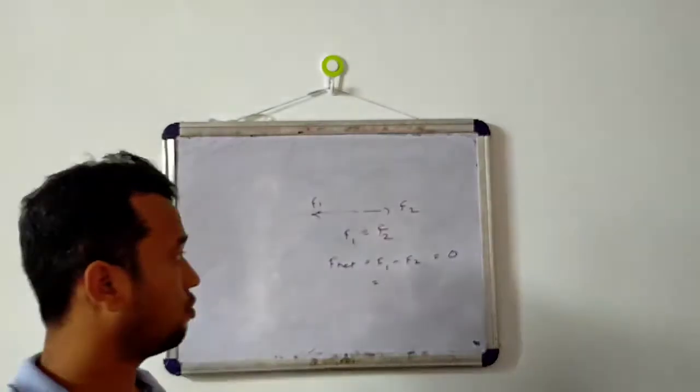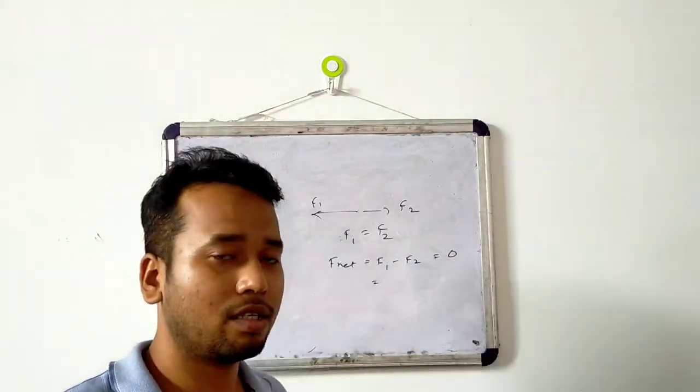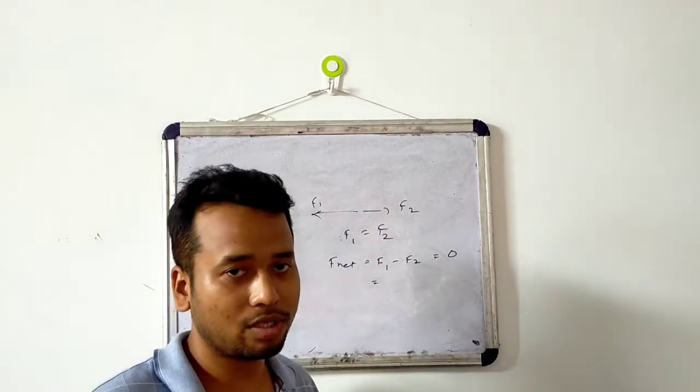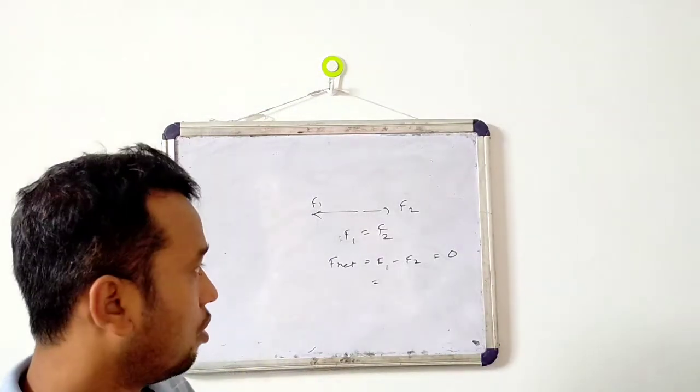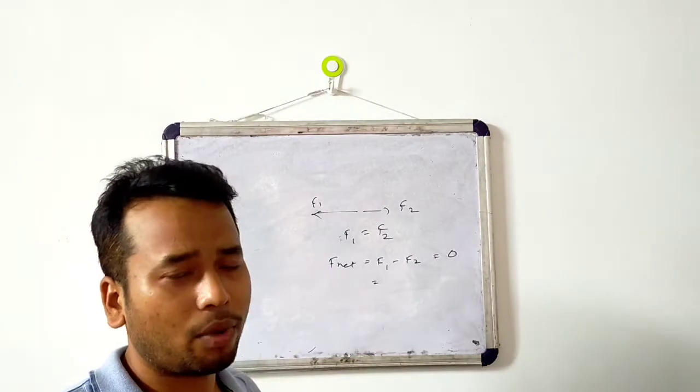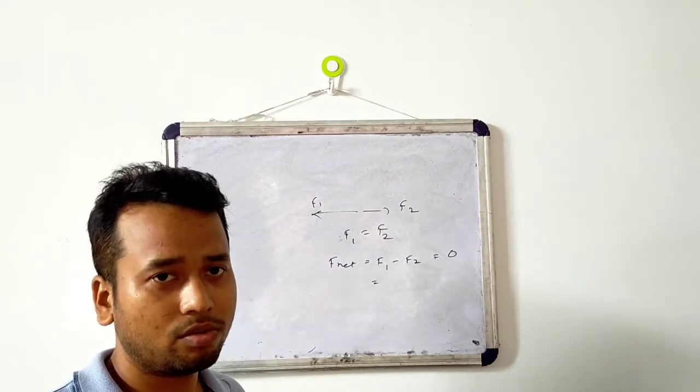So any two forces, if they are of equal magnitude and act in opposite directions, the resultant force is 0. So is the resultant of action and reaction 0?